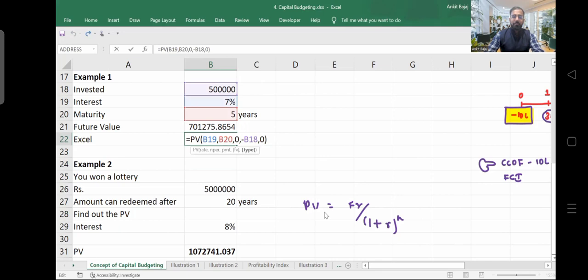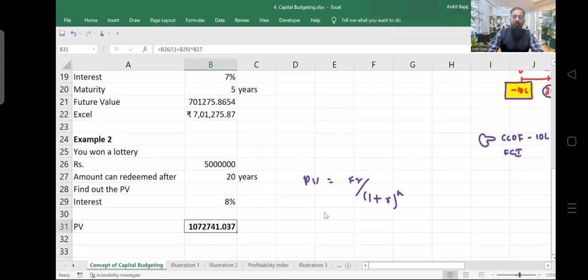Why am I getting the wrong answer? Acha, I have to take future value. I have taken the wrong formula. Chalo. Rate is 7%. NPR is 5. PMT is going to be 0. Then minus, I have to take present value. Then 0. If I close the bracket here, this is going to be the answer.